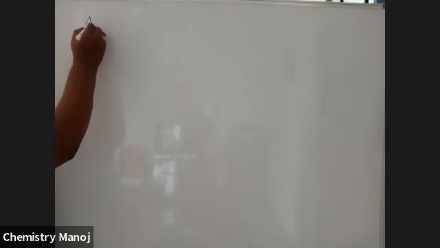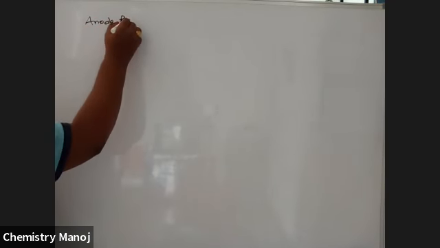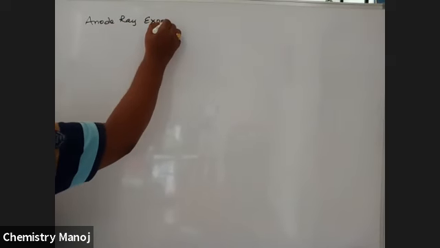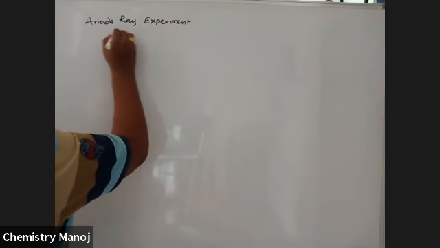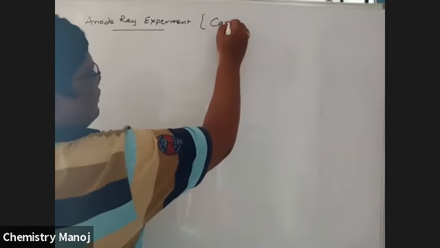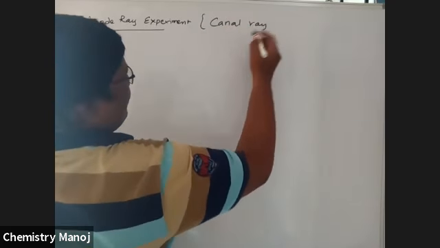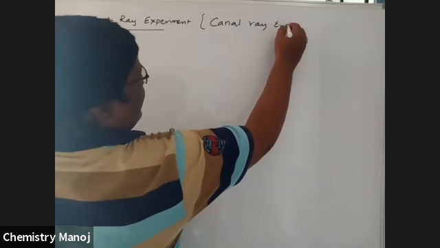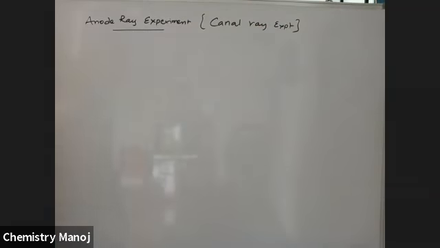Now, there is another experiment, that is the anode ray experiment. Previously we were discussing the cathode ray experiment. Now it is the anode ray experiment. It is nothing but the canal ray experiment. Anode rays are also called canal rays.